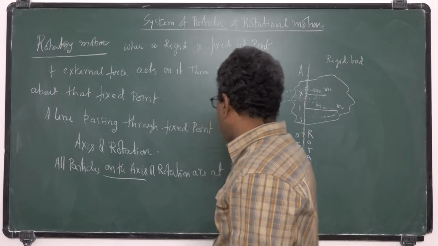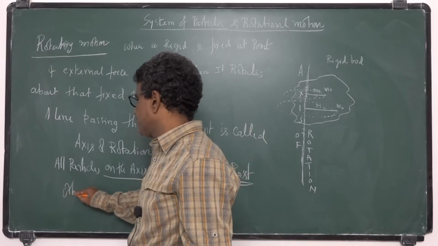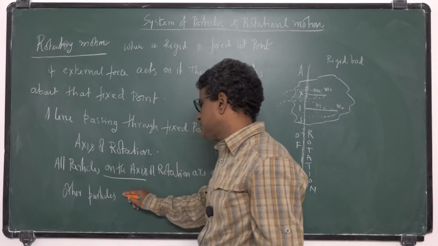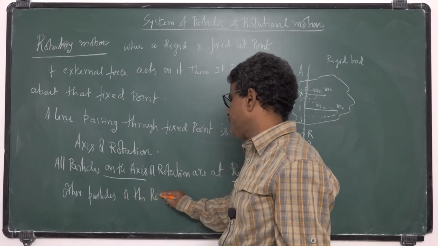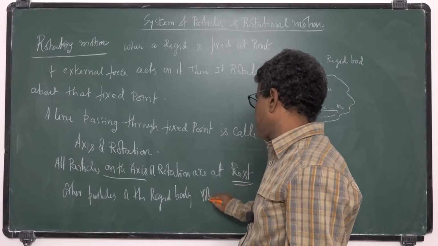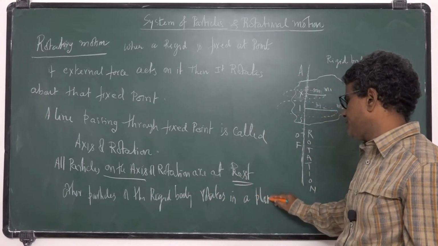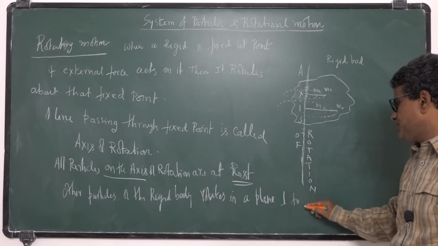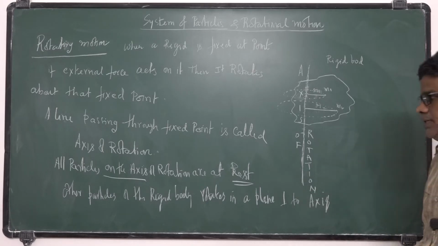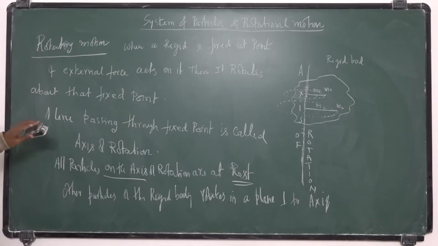The other particles are rotating about the axis, and each particle of the rigid body rotates in a plane perpendicular to the axis. So these different particles will have these circles of rotation.